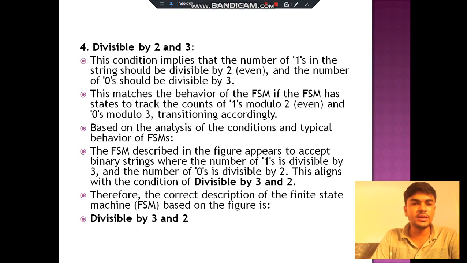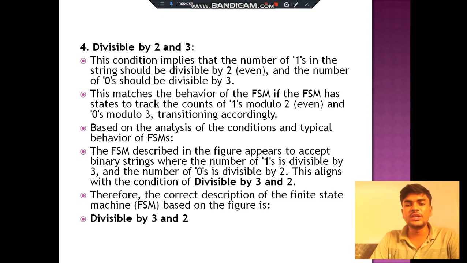Divisible by 2 and 3. This condition implies that the number of 1s in the string should be divisible by 2 and the number of 0s should be divisible by 3. This matches the behavior of the FSM if the FSM has states to track the count of 1s modulo 2 and 0s modulo 3, transitioning accordingly.